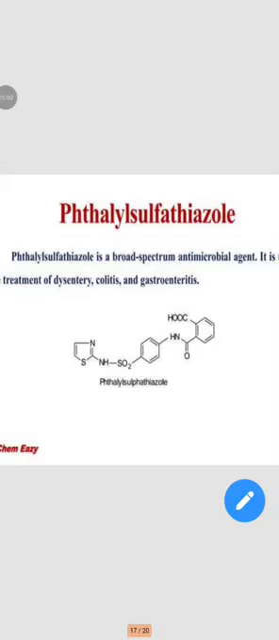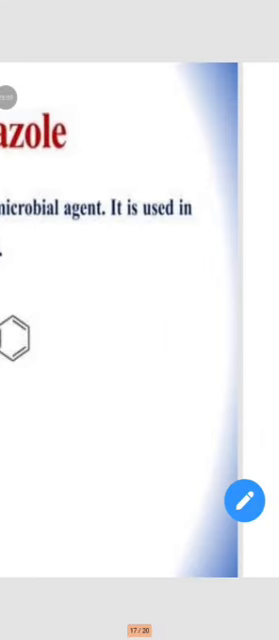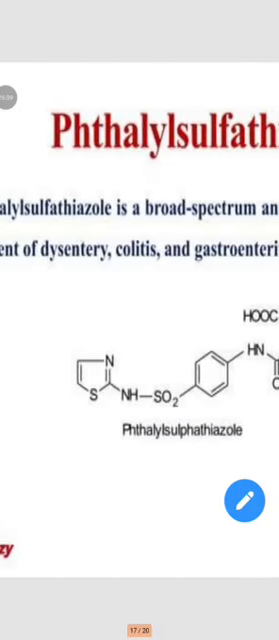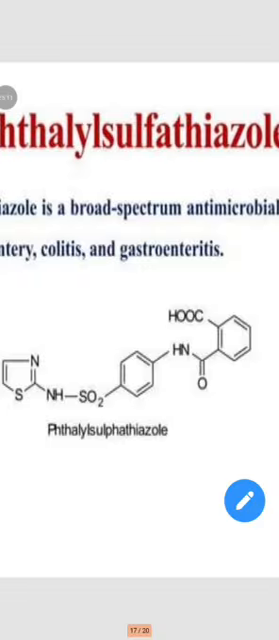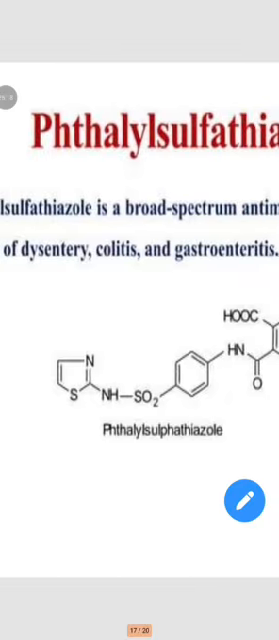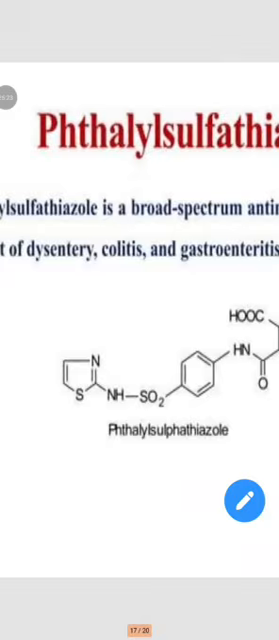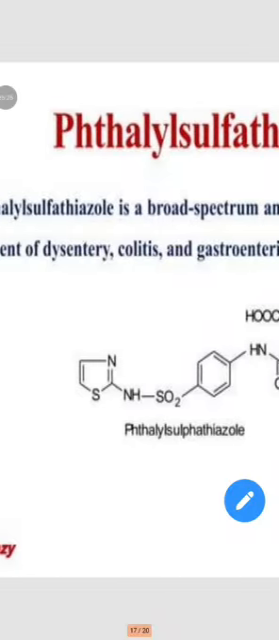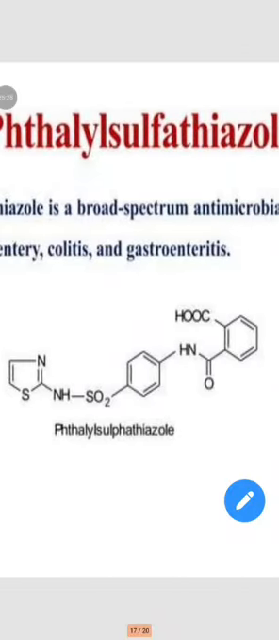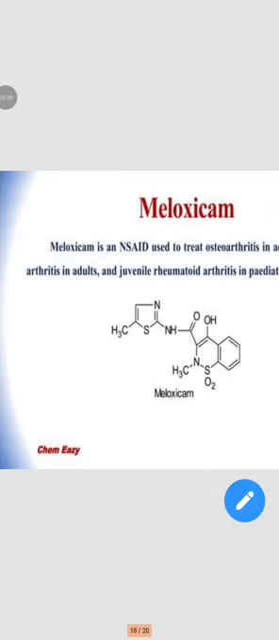Phthalylsulfathiazole. Phthalylsulfathiazole is a broad spectrum antimicrobial agent. It is used in the treatment of dysentery, colitis, and gastroenteritis. This is the structure of phthalylsulfathiazole.